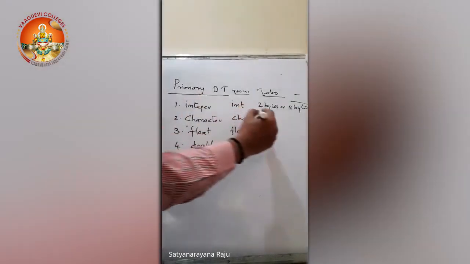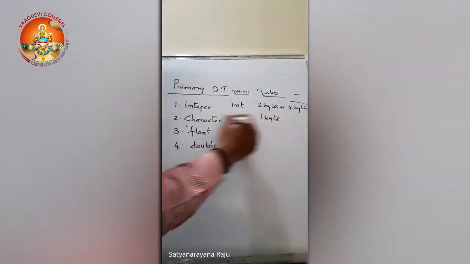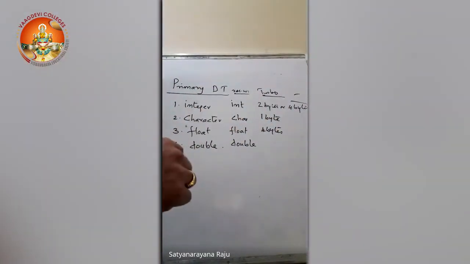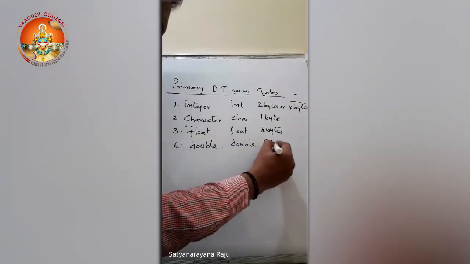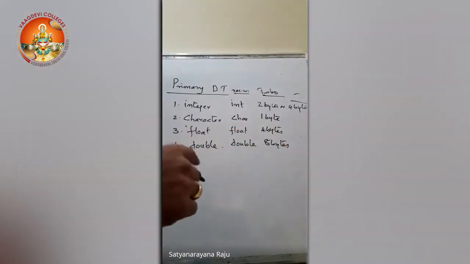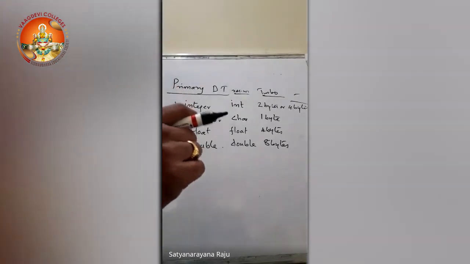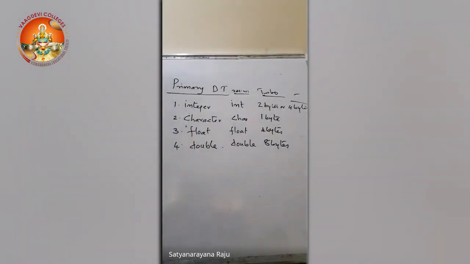Coming to the character, it will take 1 byte, and float will take 4 bytes. Generally, memory is measured in bytes. 1 byte equals how many bits? 8 bits. And a double will take 8 bytes. These are the memory capacities taken by these data types. So an integer will occupy 2 bytes of memory space, every character 1 byte, every float 4 bytes, and every double 8 bytes.